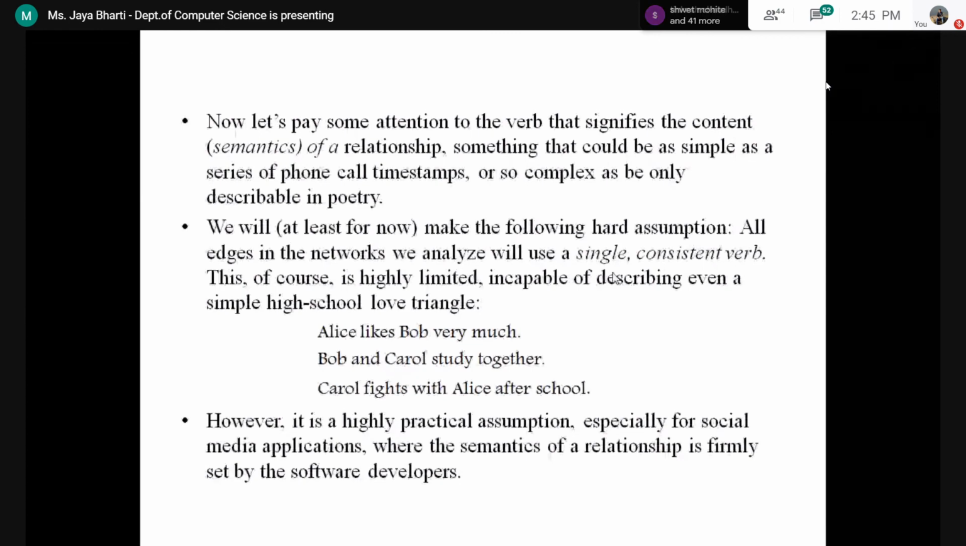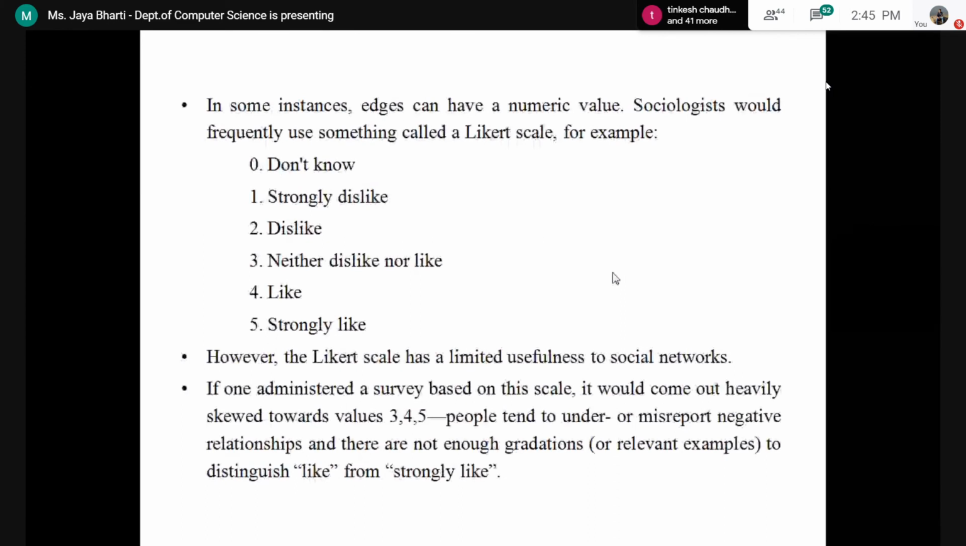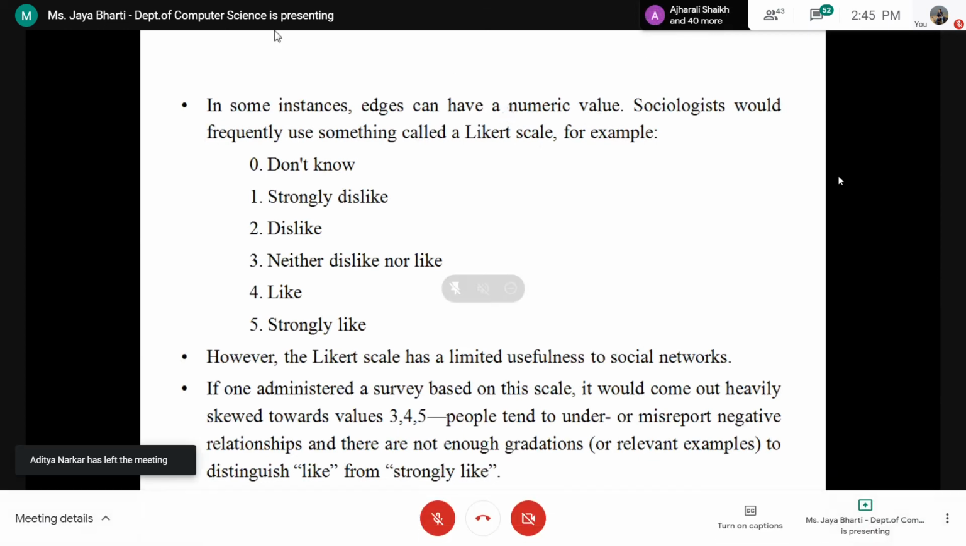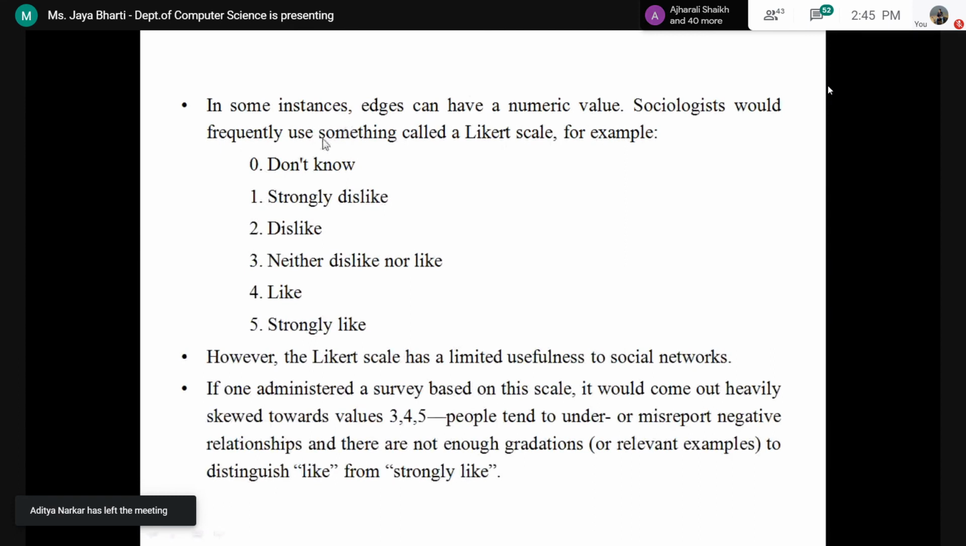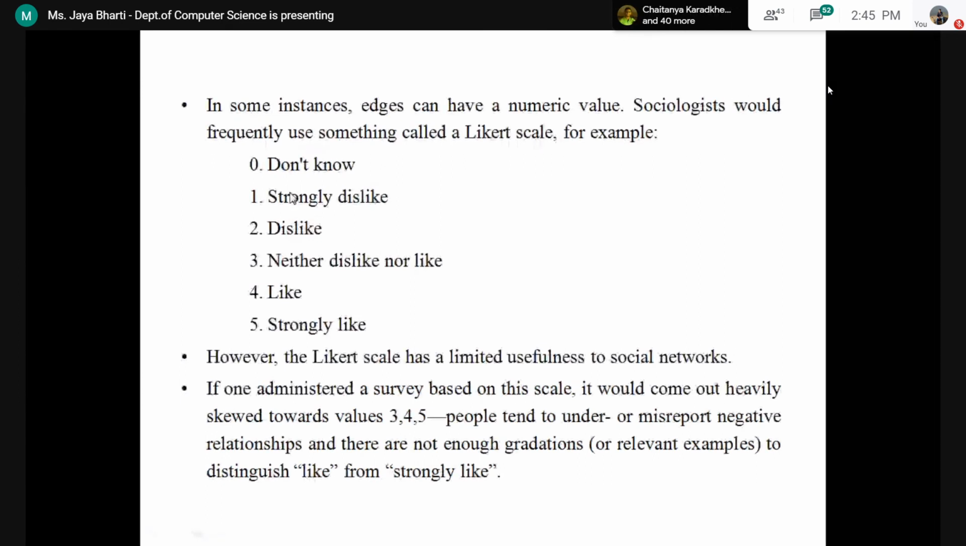In some instances, edges can have numeric values. You can consider it as a weighted graph. If we have a weighted graph, then we have edges which have some weight. Sociologists would frequently use something known as a Likert scale. Because the previous example we are taking is a love triangle, that's why we are using the Likert scale, a scale for liking. There are six different categories. We have zero for don't know.